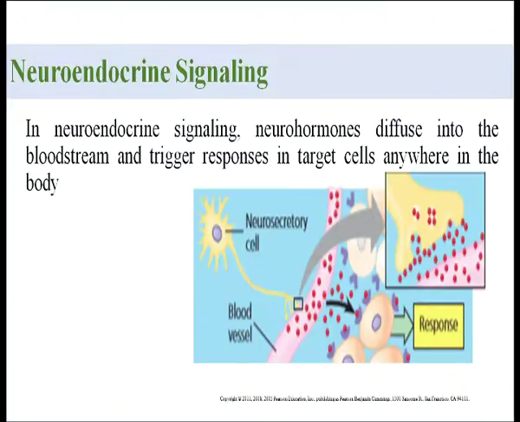Next is neuroendocrine signaling. So, definitely it includes the neuro as well as the endocrine system. In neuroendocrine signaling, neurohormones diffuse into the bloodstream and trigger a response in target cells wherever they are present in the body.